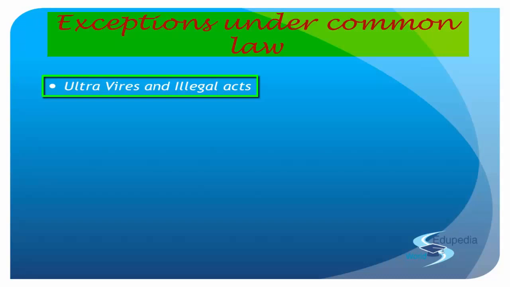So if something wrong has been done, even the shareholders' ratification will not help and will not prove it right for the company, right? Even if all the members consent and vote in favor of something which is not right, it will not be applicable. Such provisions are already there. So when the company proposes to enter into any illegal transaction, for example, I am a company XYZ and I pose to enter into an illegal transaction. What safety do I have if I try to find a loophole, that if the company decides by a special resolution to do something, the company can do it? That doesn't mean that the company can get into an illegal activity as well, right?